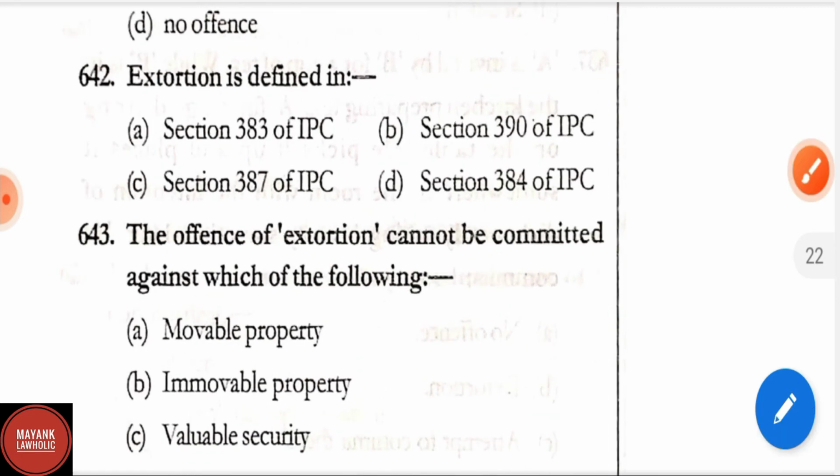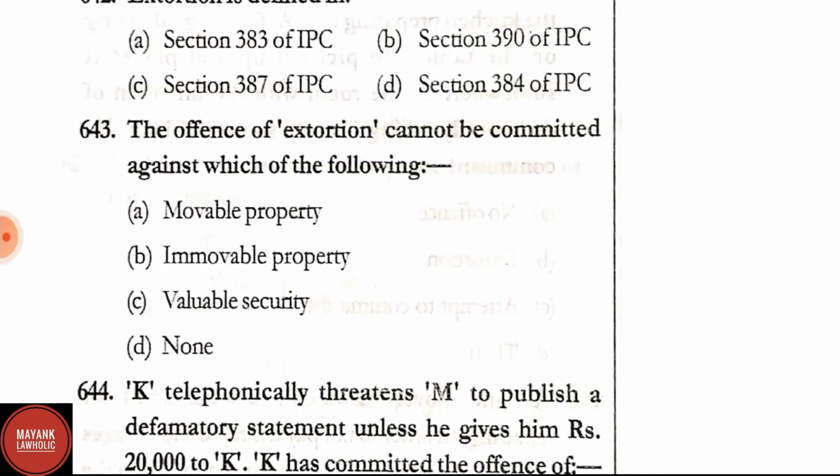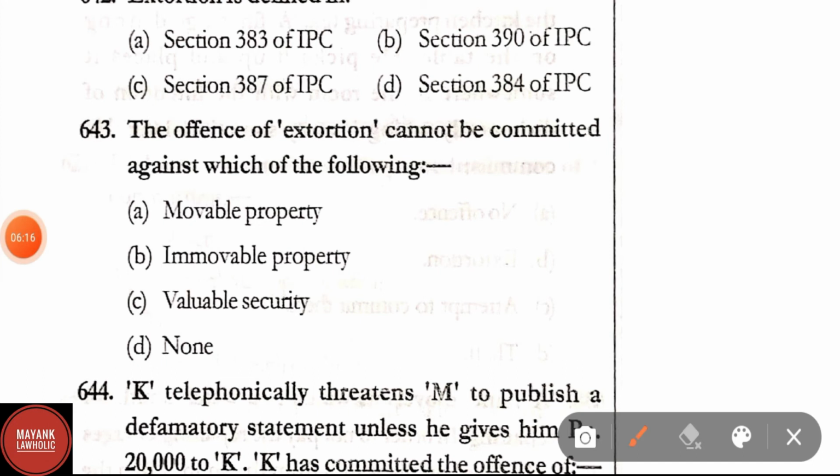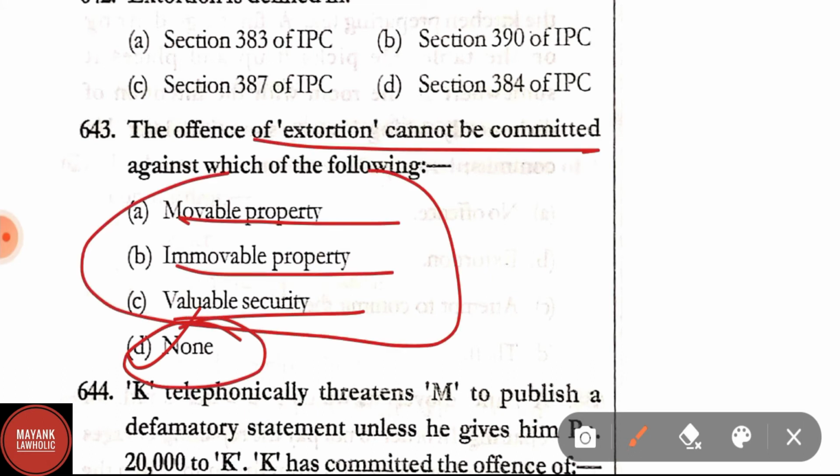Question number 642. Extortion is defined in section 383, section 390, section 387, section 384. Correct answer is option A, that is section 383 of IPC. The offence of extortion cannot be committed against which of the following? Movable property, immovable property, valuable security, none. Correct answer is option D, none. Extortion can be committed against movable property, immovable property as well as valuable security.